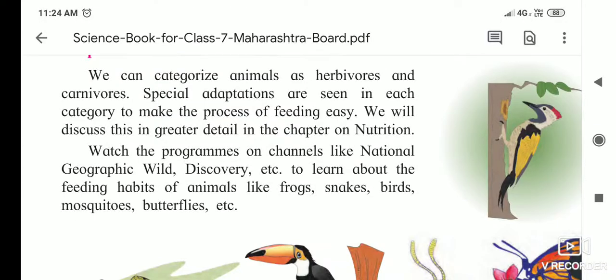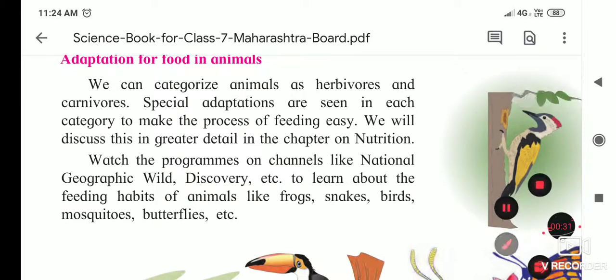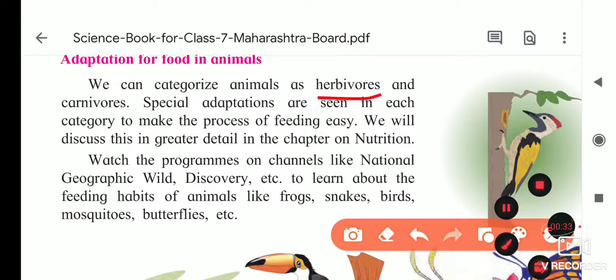Do you know the meaning of the word herbivores? Herbivores means the animals that eat herbs, otherwise plant products. Those are called herbivores. Next, carnivores. Carnivores means those animals eating the flesh of other animals. Special adaptations are seen in each category to make the process of feeding easy.